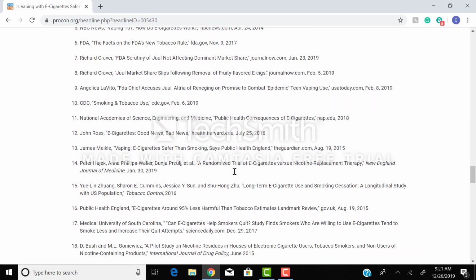Number 14 here is interesting. It looks like a medical article, a randomized trial of e-cigarettes that was in the New England Journal of Medicine. That's a very authoritative, very established journal that's peer-reviewed, which means that a bunch of experts looked at it and decided it was good enough to publish. So that would be a good one to include in your rationale for your pro or con argument. So you will need to do more digging around than just looking at the titles like I have here.